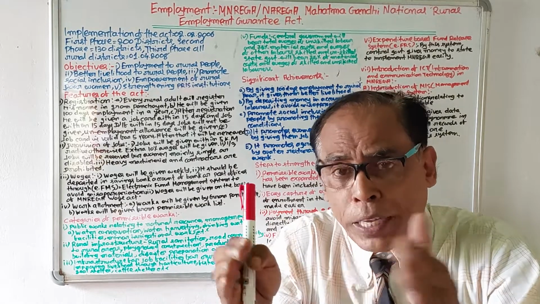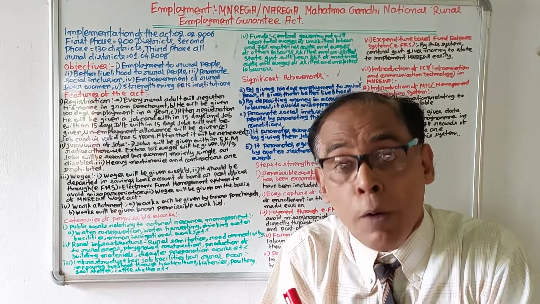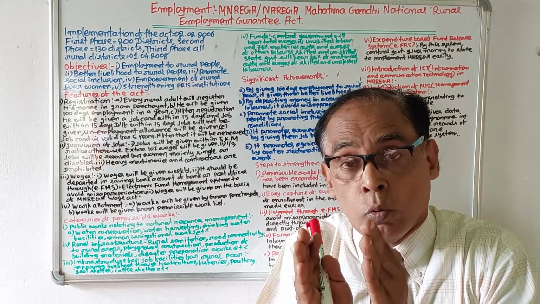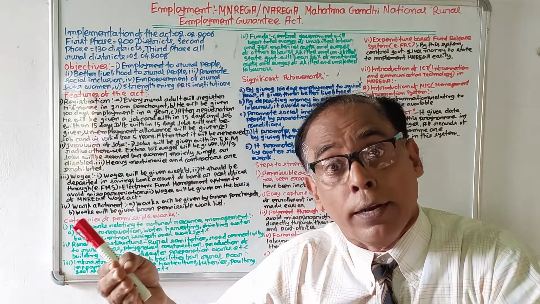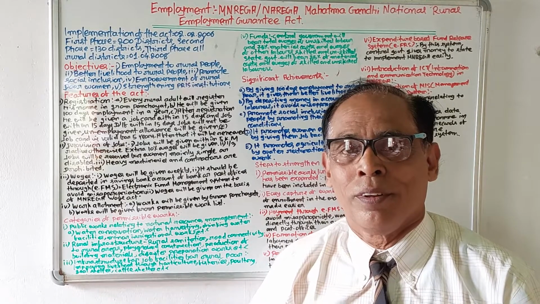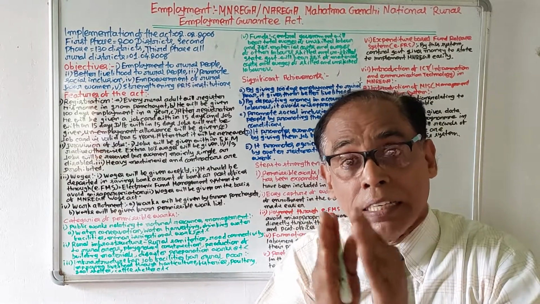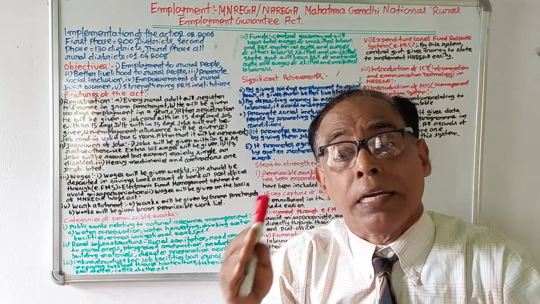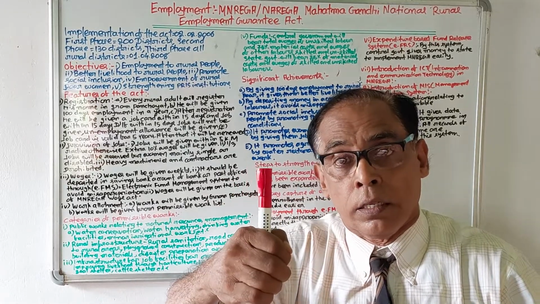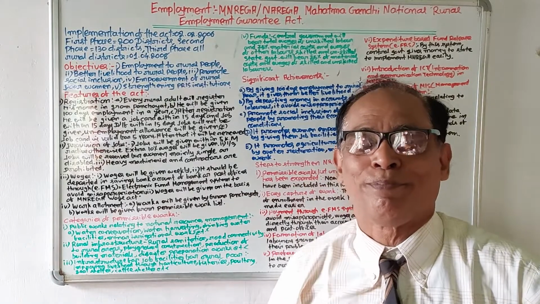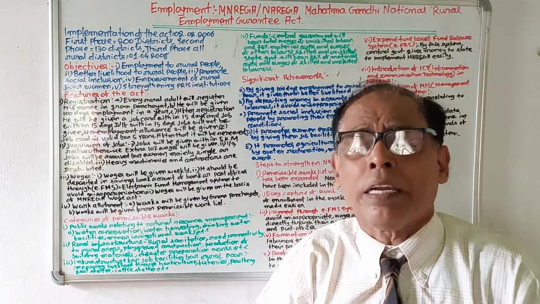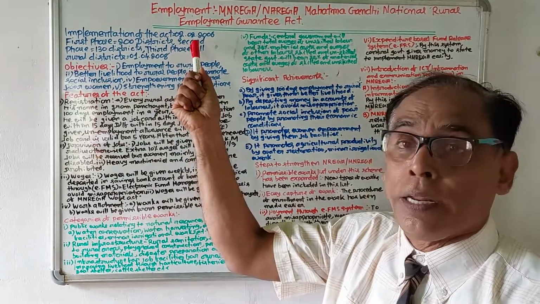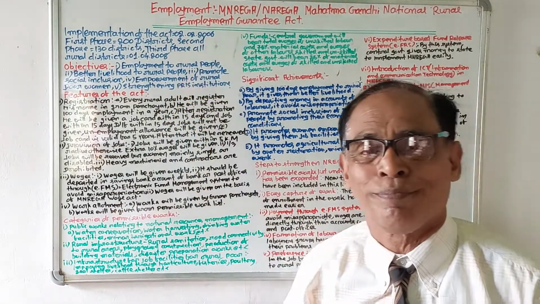So, in order to bring about development of poor people of rural India, the Mahatma Gandhi National Rural Employment Guarantee Scheme, or MNREGA, has been implemented. This MNREGA came into existence on 2nd February 2006.